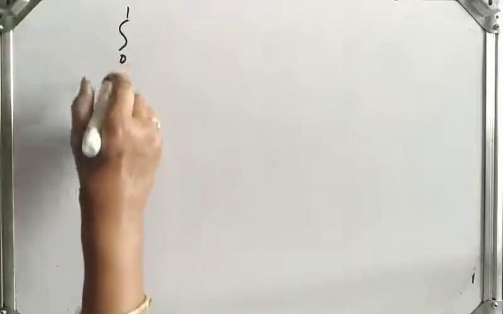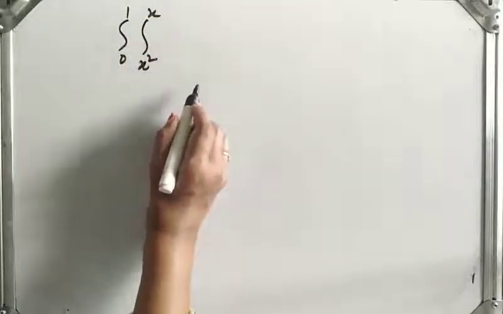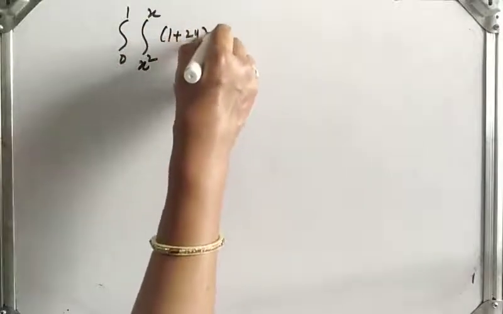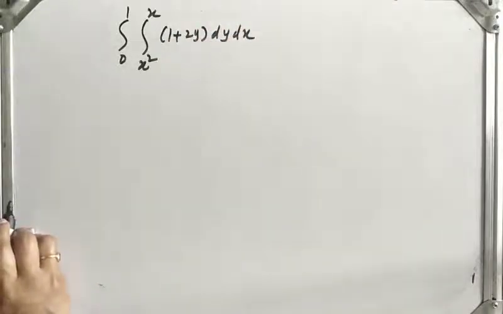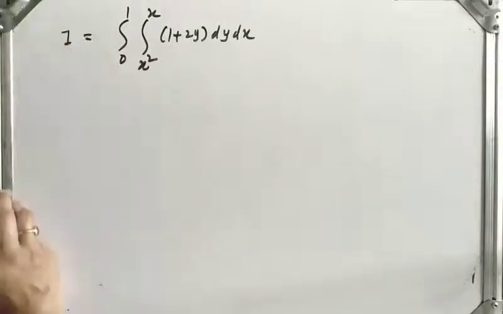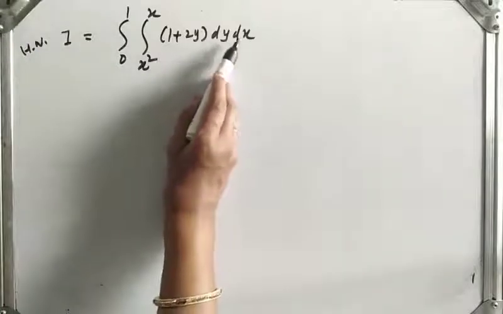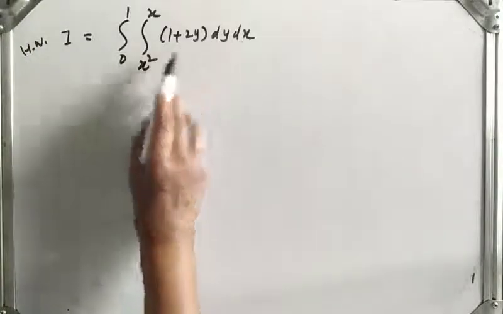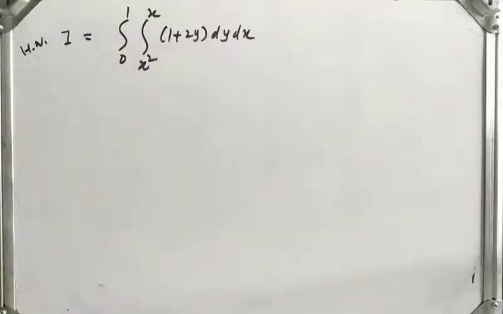Next example, evaluate the integration from 0 to 1, integration from x square to x, of 1 plus 2y dy dx. So what is I here? Take this example as homework. First integrate with respect to y and then integrate with respect to x. Limits of y are given, x square to x, limits of x are 0 to 1. Let us solve another example.